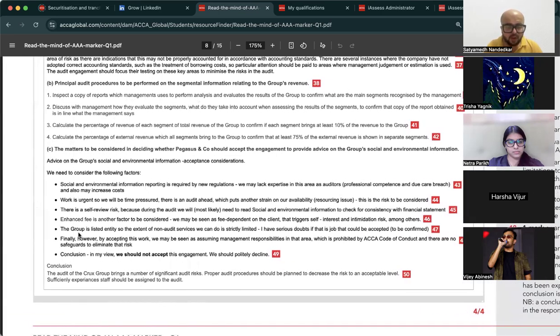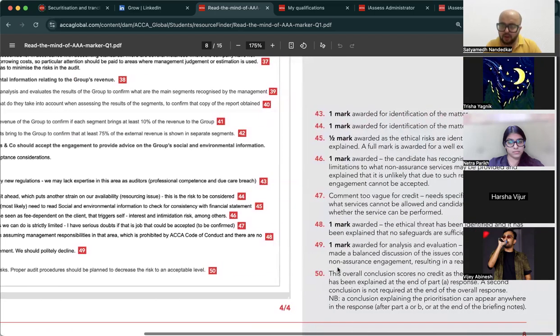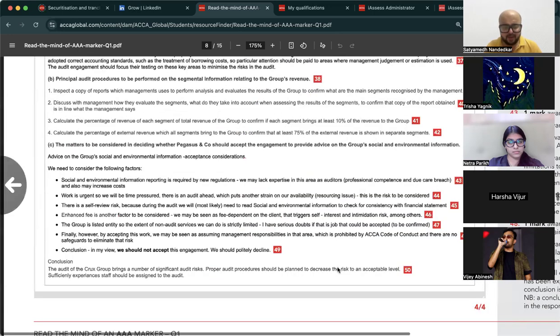47, ये देखो, the group is a listed entity, so the extent of non audit services we can do is strictly limited. I have serious doubts if that is a job that could be accepted. So what they are saying is a vague statement है. So this conversational style of writing answers will not be appreciated in the paper. ठीक है. Conclusion is fetching you because they have given you marks everywhere.